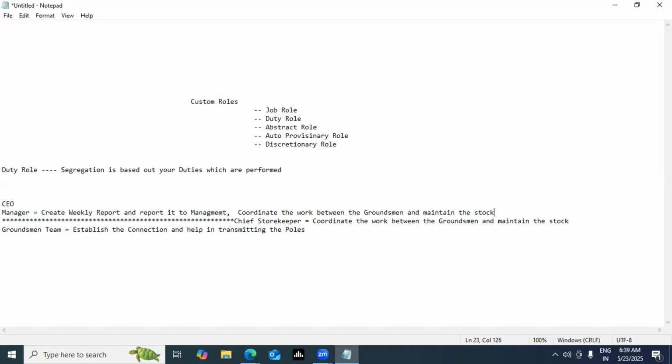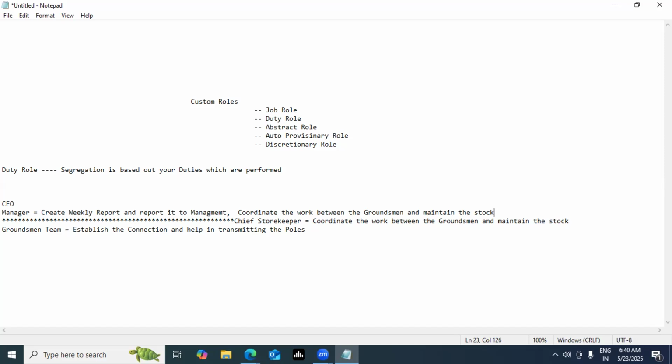So here, unlike the designation, the manager is performing the duties of multiple people. Someone might say to me, sir, the same example we can take in an IT company also. Yes, for sure it's possible. Many times in your project or IT company, your director or senior director asks you to work on multiple projects. Due to some circumstances your manager has left, so your director will say, till the time we hire a new manager, you have to perform the duties of the manager also. So the duties are getting transferred.